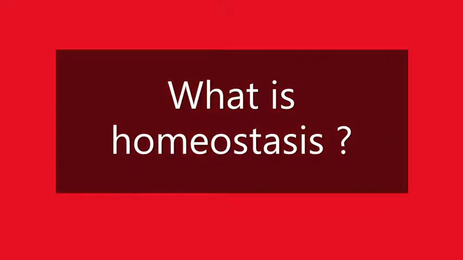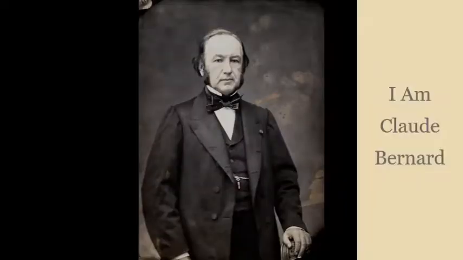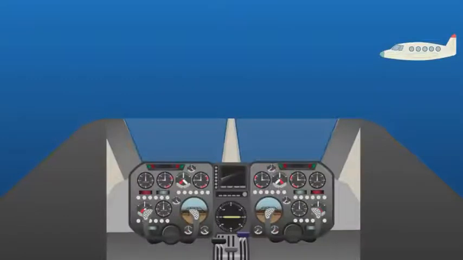So what is homeostasis? Homeostasis is a term first defined by Bernard in 1865. It means maintaining a constant internal environment. Wow, great. That really explains it, doesn't it? Let me try and make it a bit clearer then.